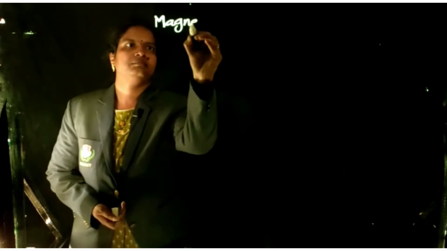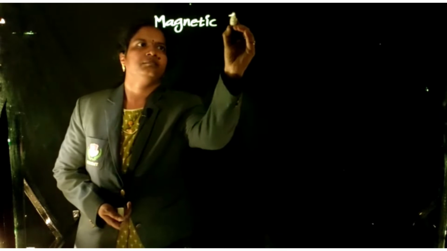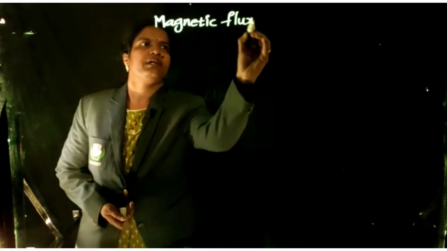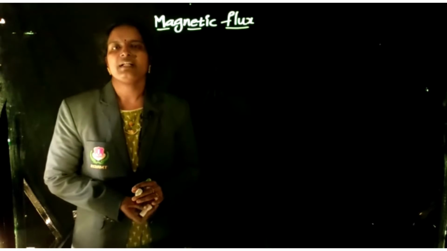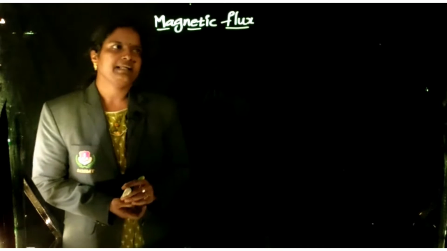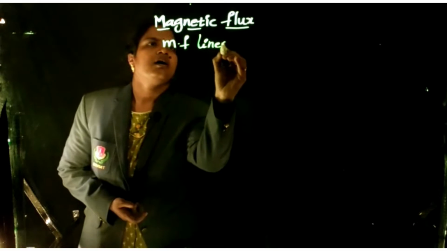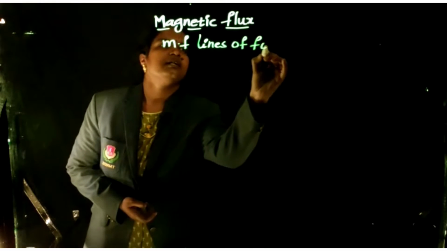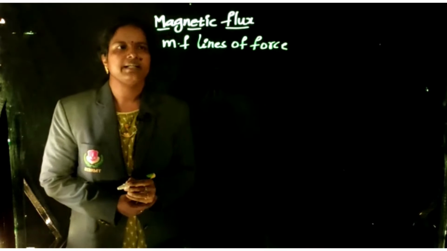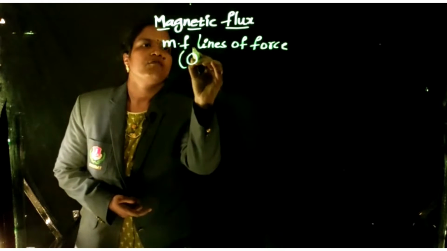Next, magnetic flux. What is magnetic flux? Magnetic flux means the magnetic field lines of force. It is denoted by phi.